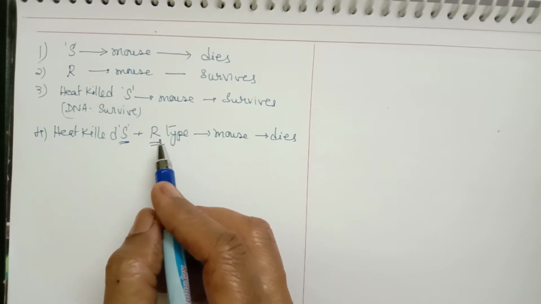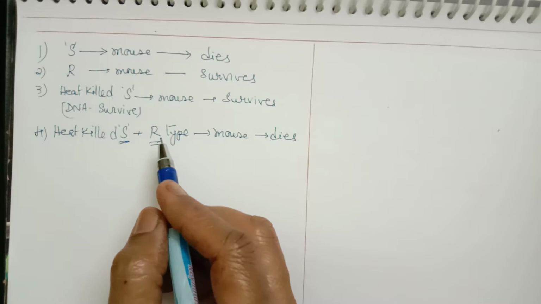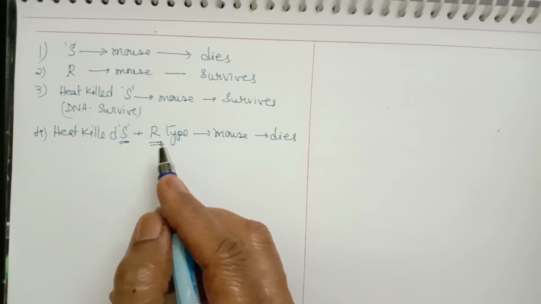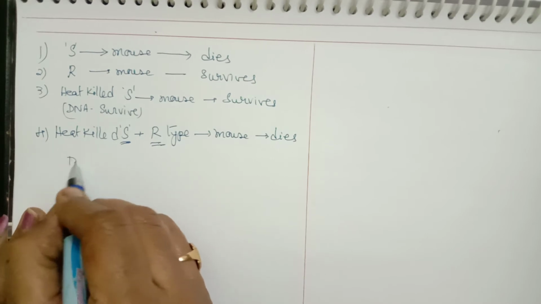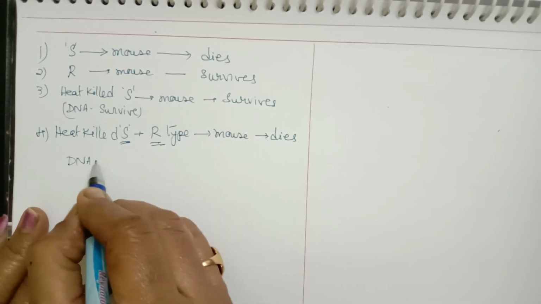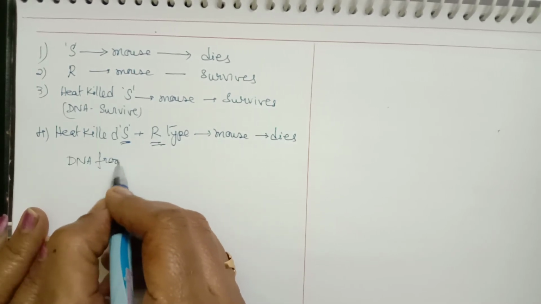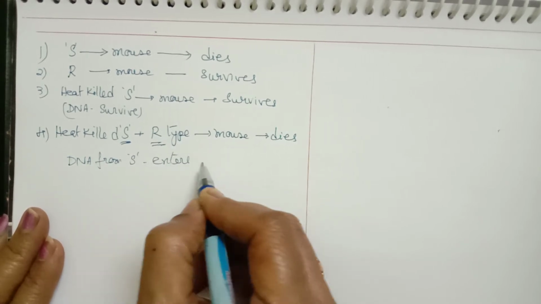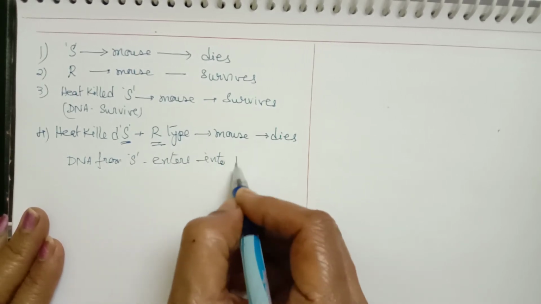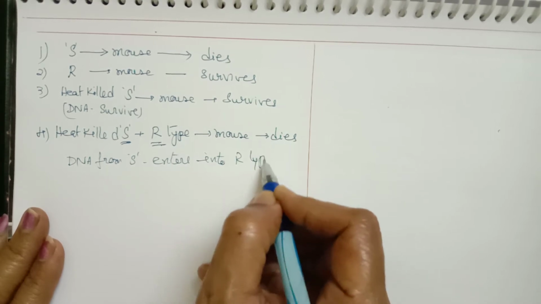So what exactly happens here is the DNA from the S-type enters into R-type.